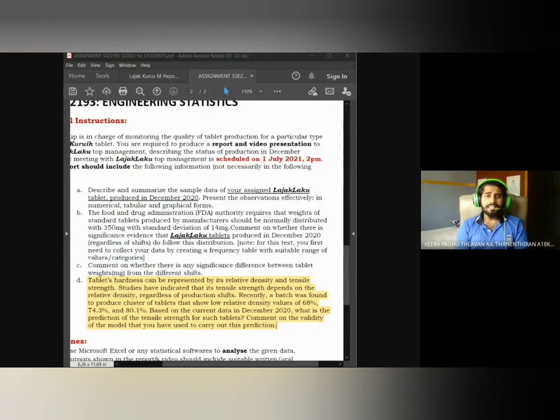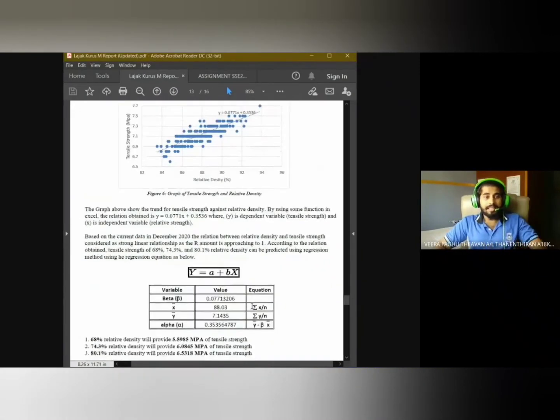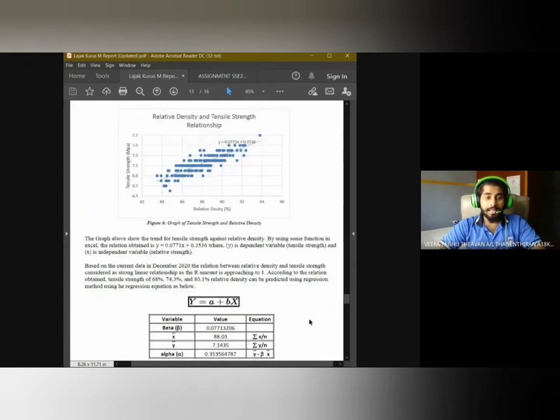So, let me just break this down, people. We all have encountered graphs and statistical analysis. To do this regression analysis, the method is very simple, and to predict the outcome is even simpler. Since we have 200 samples, 200 population, some of the samples have been taken to carry out this regression analysis. The formula is very simple. Let me just show you. As you can see, y equals alpha plus beta x.